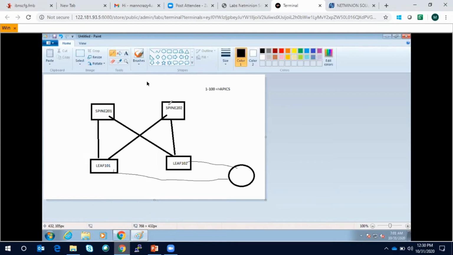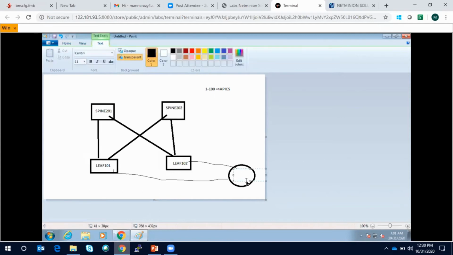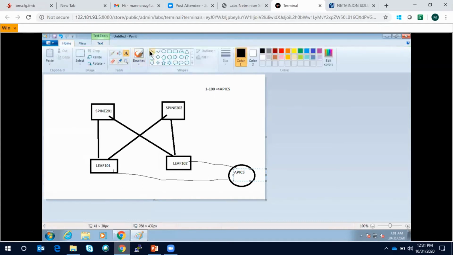I'm just drawing one pencil line for the sake of time. Let's say this is the APIC, just drawing one APIC, but understand that this is the APIC cluster. My APICs are connected to leaf 101 and leaf 102, and these are the spines. Now let's say leaf 101 and leaf 102 are connected with servers.